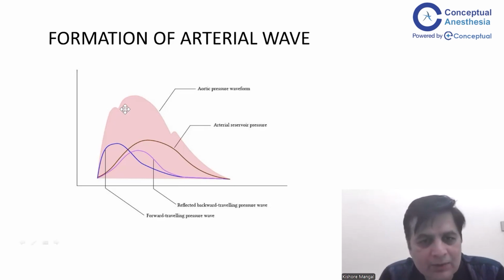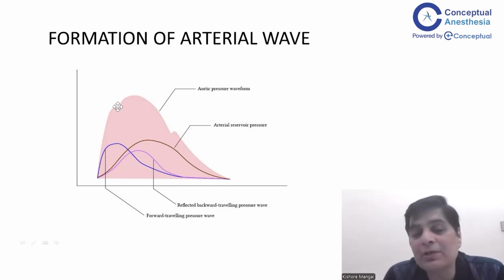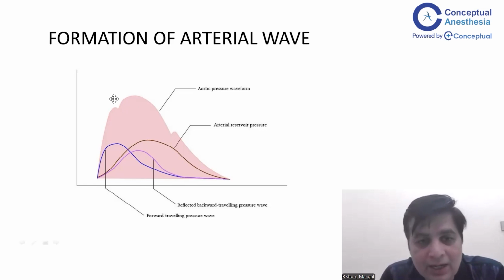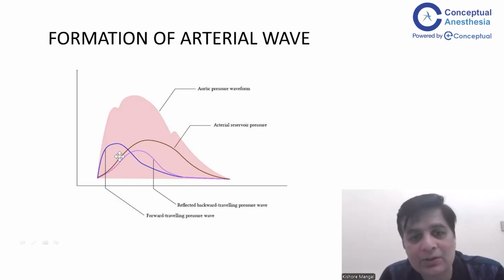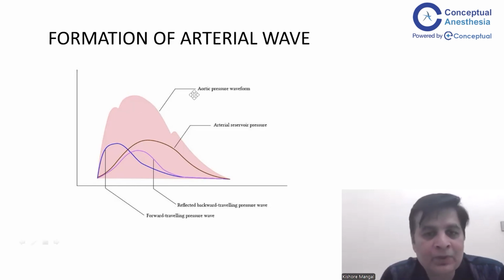And this little part which we often see in our patients, especially if a femoral line is placed, is called the anacrotic notch. Okay, this is the dicrotic notch, this is the anacrotic notch, and this anacrotic notch is happening because of this reflected pressure wave. So this reflection is increasing the forward pressure and overall the pressure is increased. Right, so this is a normal thing. Okay, so anacrotic notch, dicrotic notch, both we can see.